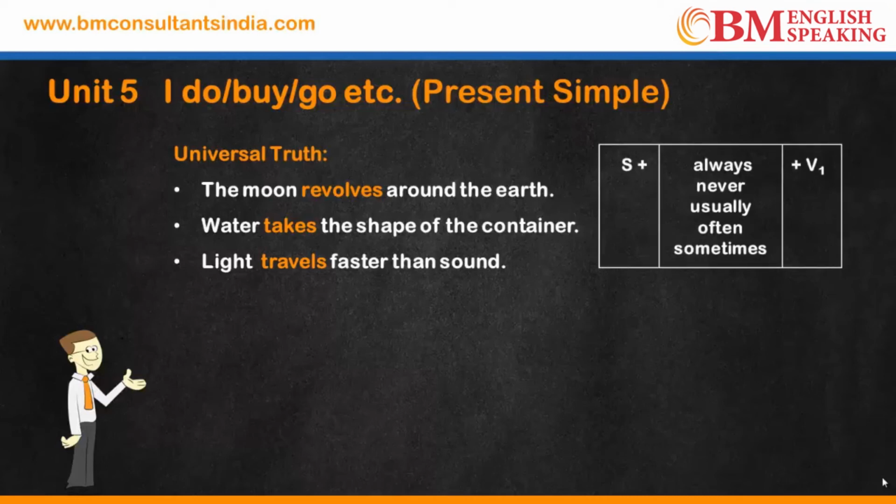Let's also look at the usage of always, never, usually, often, sometimes. Always का मीनिंग हुआ हमेशा. Never मतलब कभी नहीं. Usually मतलब ज्यादातर. Often मतलब लगभग हमेशा. And sometimes मतलब कभी कभी. In present simple tense, we use subject plus always or never or usually or often or sometimes and then the verb one. चलिए एग्जाम्पल की मदद से इसको समझने की कोशिश करते हैं.